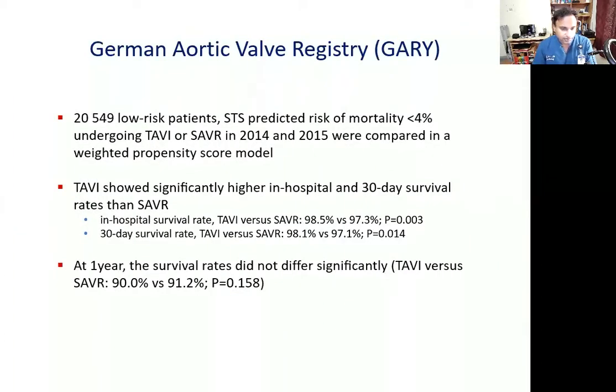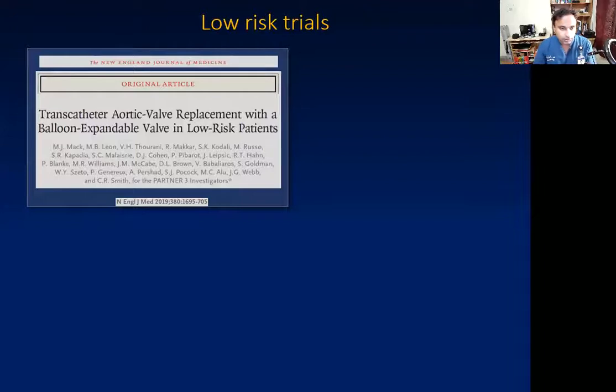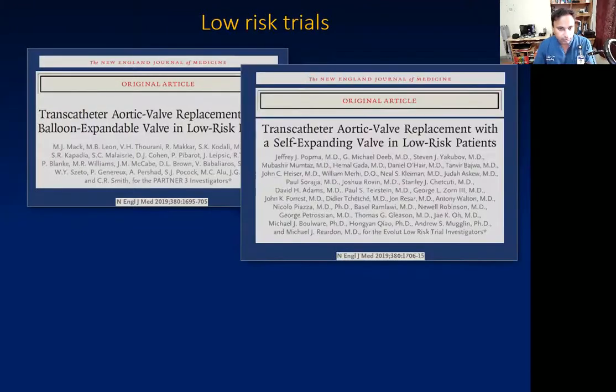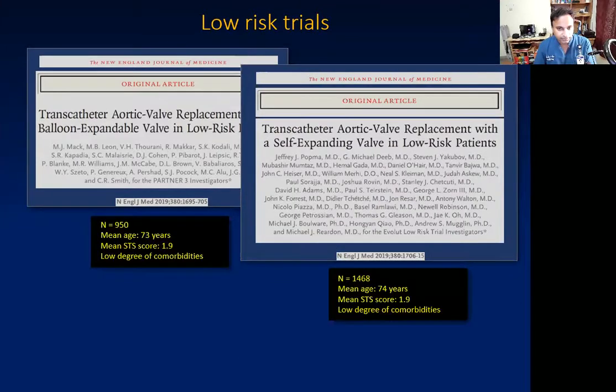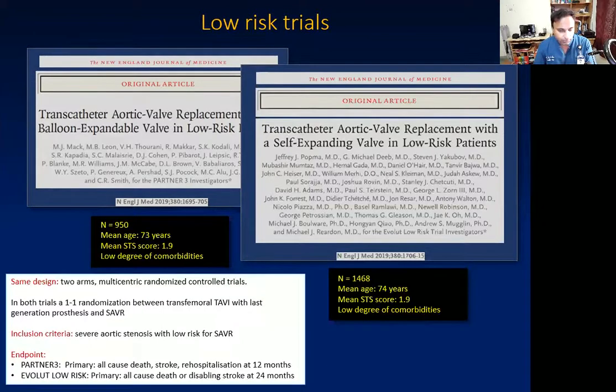In the German GARY register of about 20,000 low-risk patients, the hospital and 30-day survival was higher for TAVI patients. Recently, the results of the PARTNER 3 and Evolut Low Risk trials were published. Both were multicentric RCTs comparing transfemoral TAVI with last generation devices to SAVR. The primary endpoints differed across both trials.